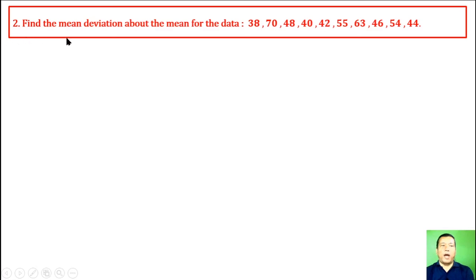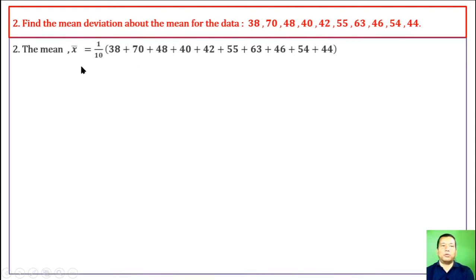Question number 2. Find the mean deviation about the mean for the data 38, 70, 48, 40, 42, 55, 63, 46, 54, 44. The mean of the data, x bar, is equal to 1 by n. How many observations? 1, 2, 3, 4, 5, 6, 7, 8, 9, 10. Therefore 1 by 10 times the sum of all observations, whose value is 500. Divided by 10 we get 50.